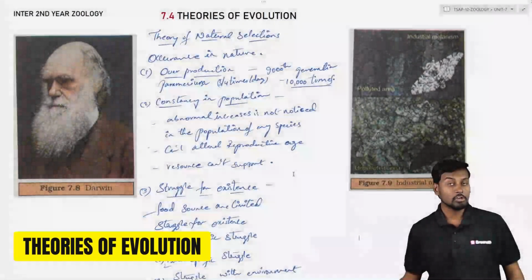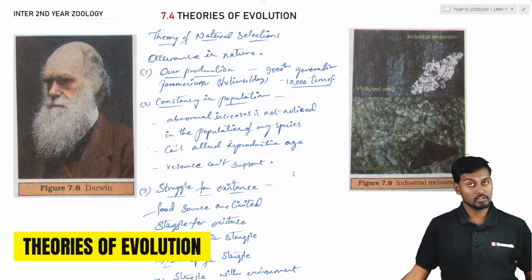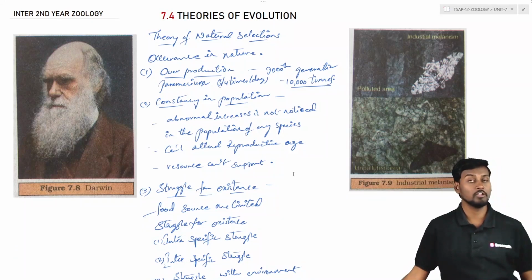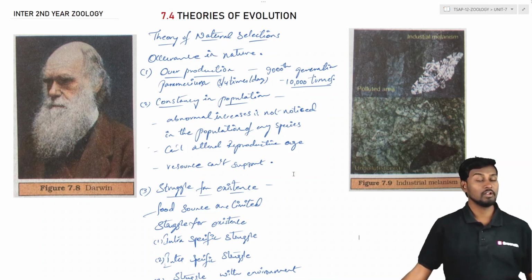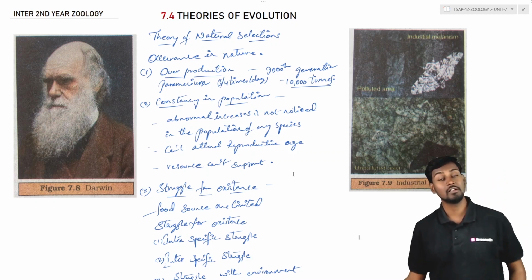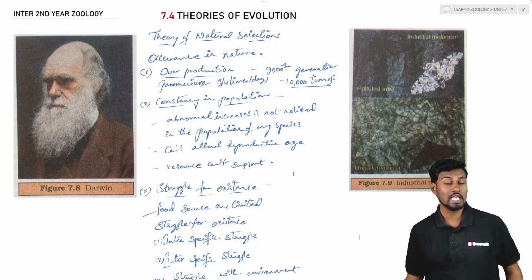So coming to the theory of evolution, under this we are going to discuss about Darwinism. That is, Darwin is a scientist who has proposed the theory of evolution. దీంట్లో ఈయన ప్రకారంగా he has proposed a theory called the theory of natural selection. In the natural selection theory, natural selection అనేది doesn't prove the origin of the species, but it will explain certain factors and certain modules which modulate the process of evolution, which is generally happening in terms of the evolving of organisms.